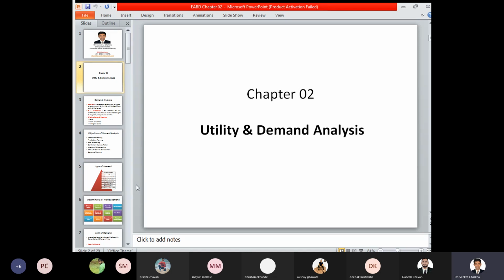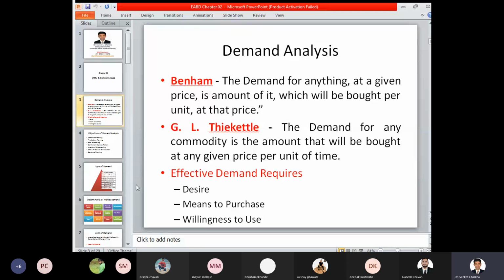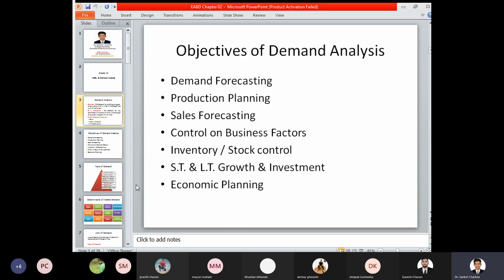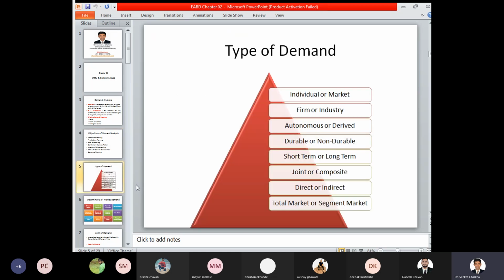Now we have seen the definition of demand analysis, with two definitions given by Benham and G.L. Thickettle, and that effective demand requires desire, means to purchase, and willingness to use that particular product. Objectives of demand analysis: demand forecasting, production planning, sales forecasting, control on business factors, inventory, short-term and long-term growth, and economic planning. Then we have seen the different types of demand: individual or market, firm or industry, autonomous or derived, durable or non-durable, short-term or long-term, joint or composite, direct or indirect, total market or segmented market demand.